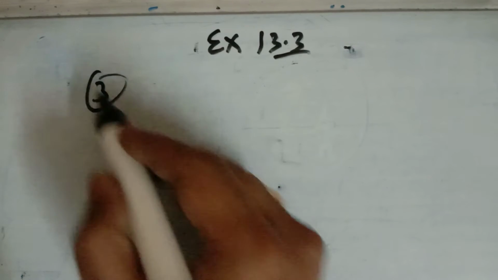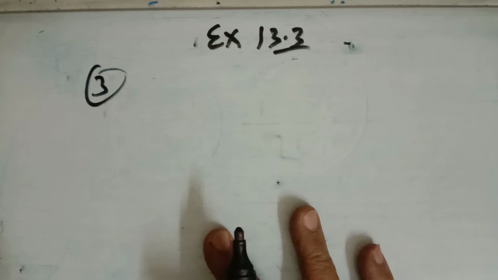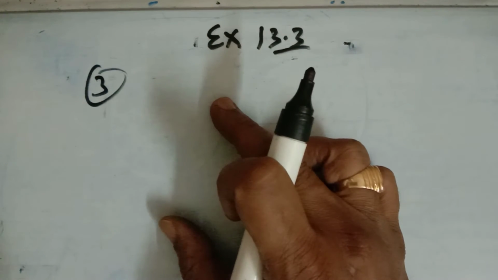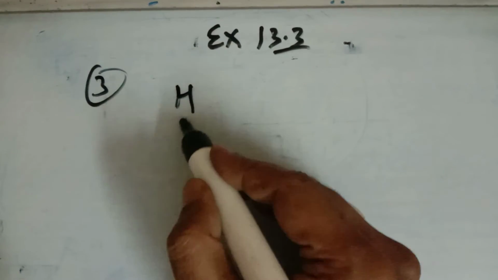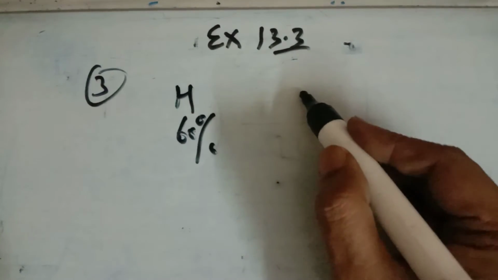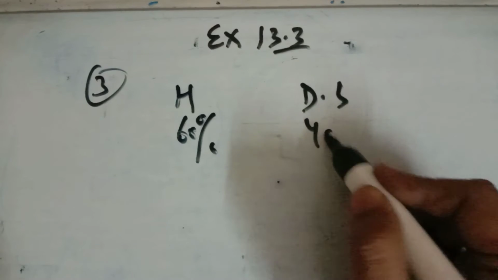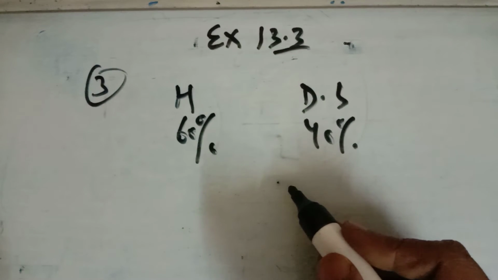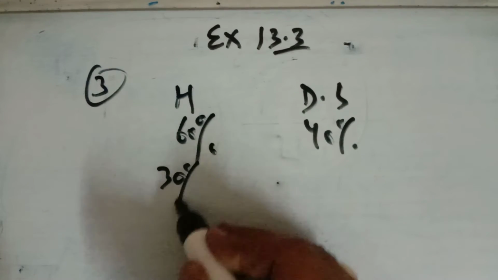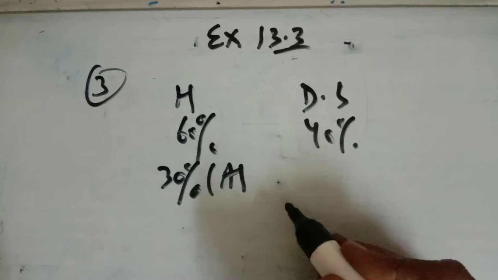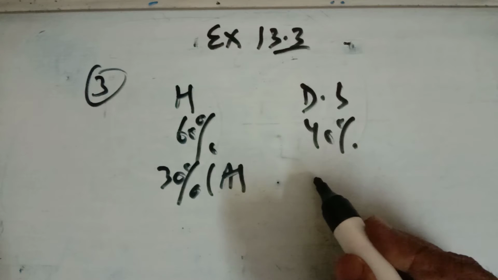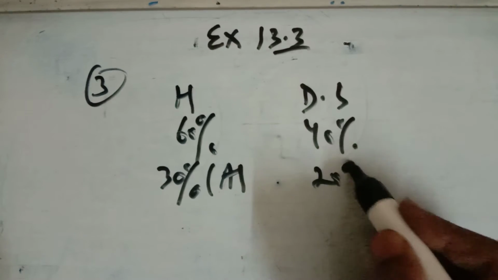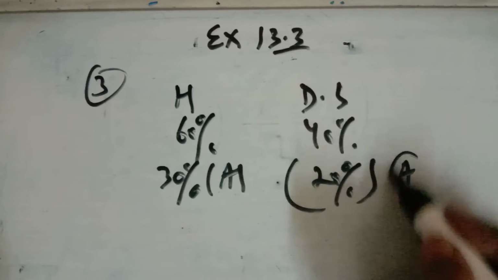Let us take the third question of this 13.3. Of the students in a college, 60% reside in hostel. 60% हostel में रहते हैं और day scholar आपके 40% हैं. And it is given that previous result shows that 30% of the hostellers get A grade and 20% of the day scholars get the A grade.